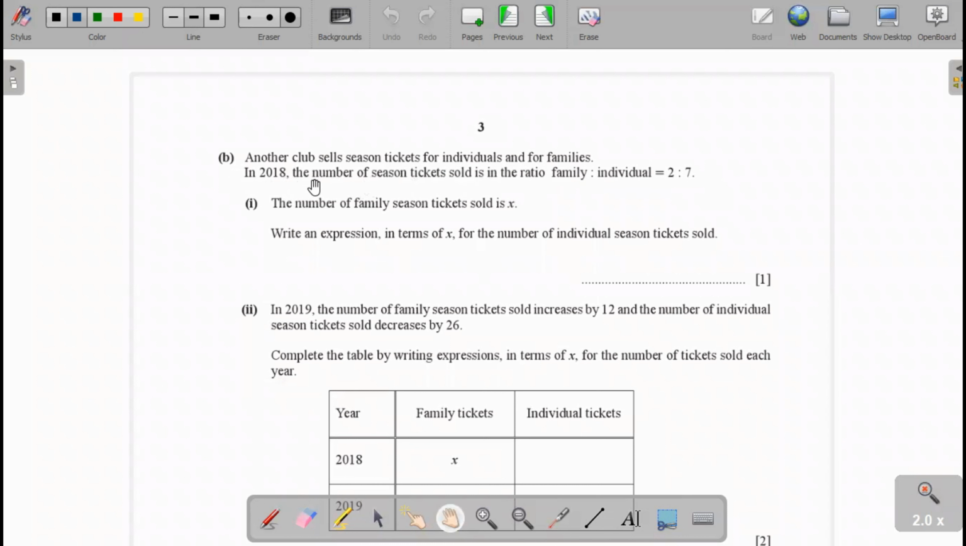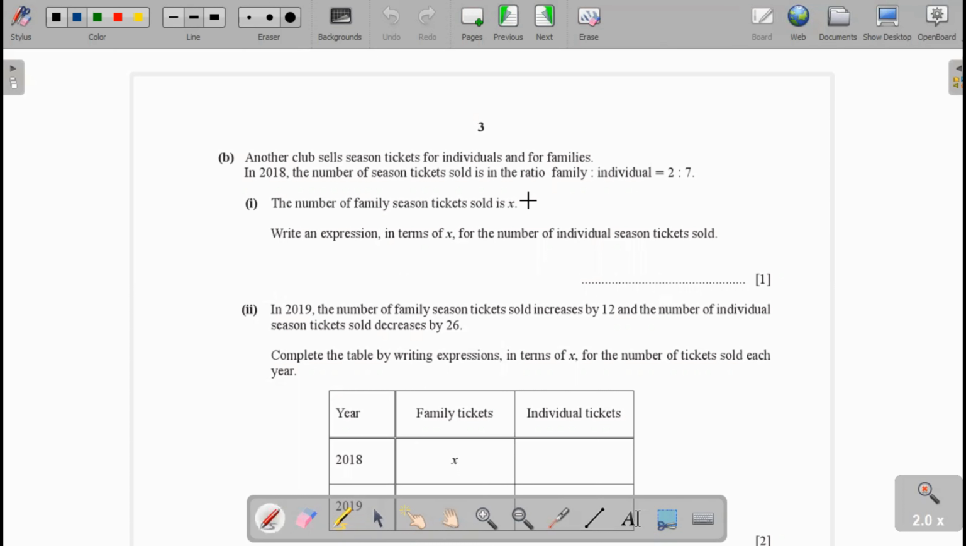In part B, another club sells season tickets for individual and for family. In 2018, the number of season tickets sold in the ratio family to individual is equal to 2:7. The number of family season tickets sold is X. Write an expression in terms of X for the number of individual season tickets sold.